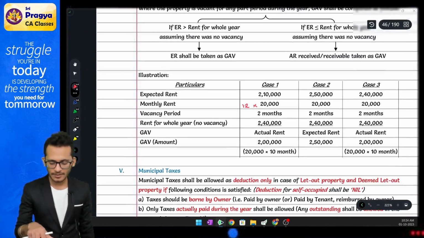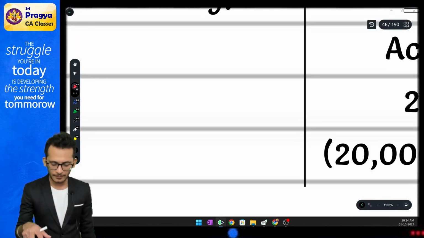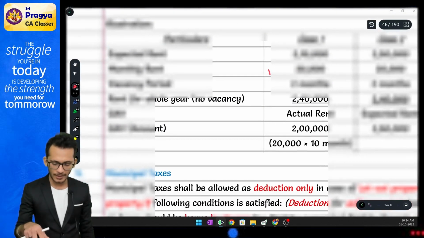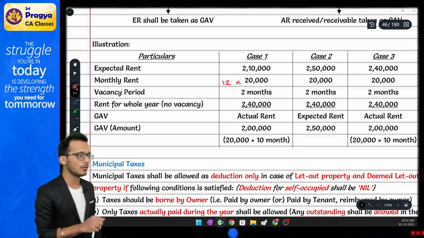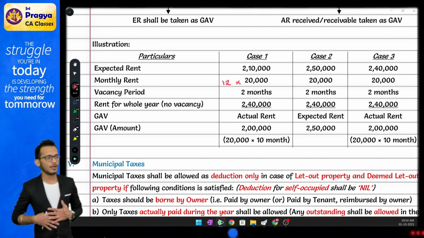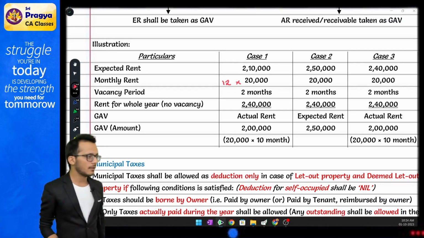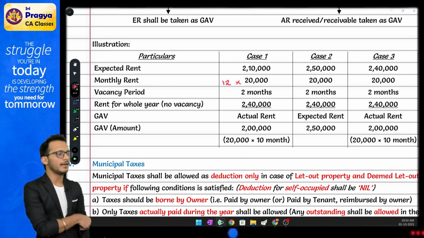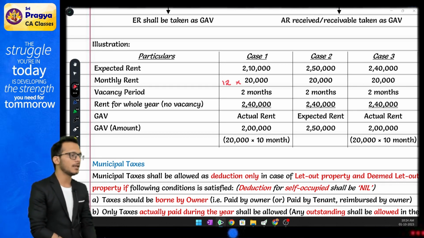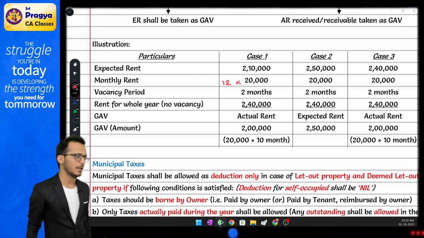The last example says that the expected rent is 2,40,000. Your monthly rent is 20,000. If your monthly rent is 20,000, your annual rent will become 2,40,000. Government was expecting 2,40,000. You are also ready to give 2,40,000. GAV will become 2,40,000. But because you are doing what the government is expecting out of you, you are a genuine assessee, which means government will allow you vacancy loss, which means now your rent will become 2 lakhs.